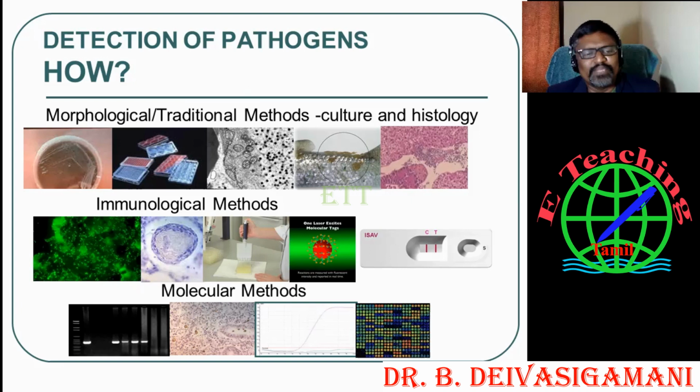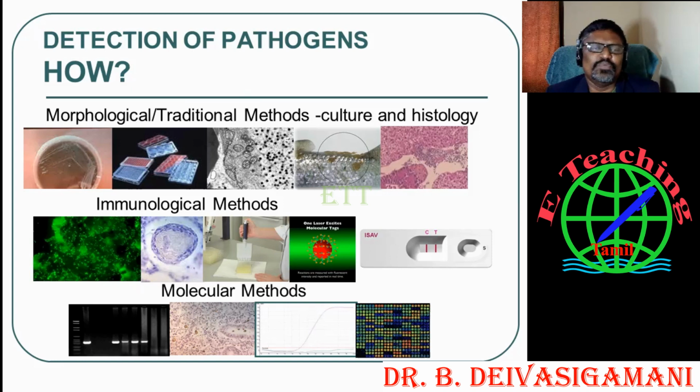And with molecular methods, you are going to identify the proteins. So you should identify the markers, then find out whether the particular sample is affected by microbes. So these are the techniques. You should have an idea about what kind of pathogen has affected the sample.